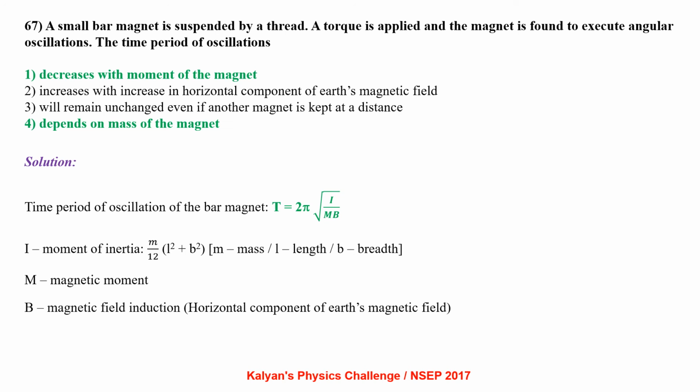Time period of oscillation of the bar magnet T equal to 2 pi root I by MB, where I is moment of inertia, m by 12 times L square plus b square, m is mass, L is length and b is breadth. Capital M is the magnetic moment and capital B is the magnetic field induction. Here it is a horizontal component of Earth's magnetic field. We can see from the formula, first option and fourth option are correct.